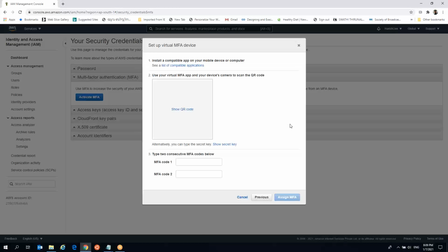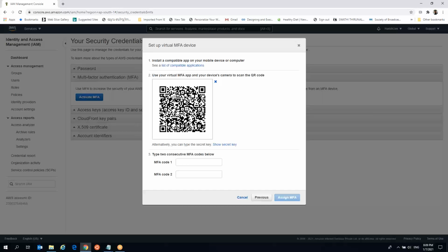Okay, you can press on show QR code. Now open your Google Authenticator app, and from that app scan this QR code. Scanned it, and you will get a code. Type that code in MFA code 1. Okay, wait for 30 seconds. You will get a new code generated. Type that code in MFA code 2.